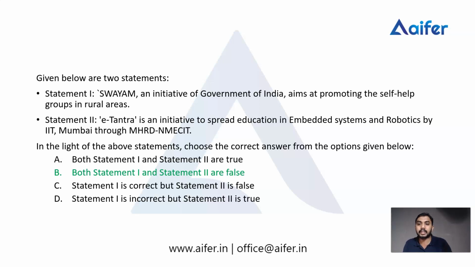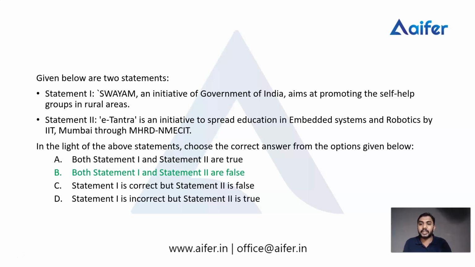First of all, we have to read the statement 2. E-Yantra is an initiative to spread education in embedded system and robotics by IIT Mumbai through MHRD NET. So when we read statement 2 at first, we may think that this is true because IIT Mumbai has designed a program through MHRD. It is an initiative to spread education in embedded system and robotics. So we think that it is true.